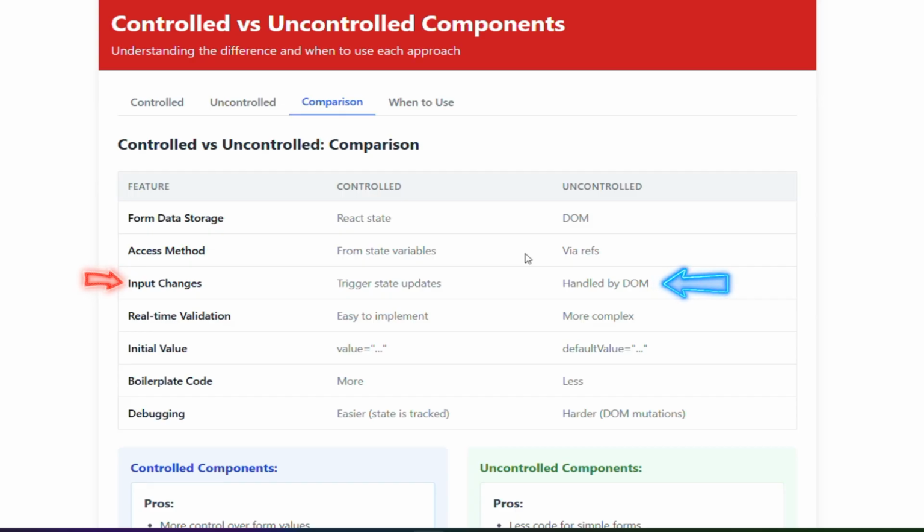Handled by DOM. Real-time validation. Easy to implement. More complex. Initial value: value equal to null. Default value equal to null. Boilerplate code: more, less. Debugging: easier, state is tracked; harder, DOM mutations.